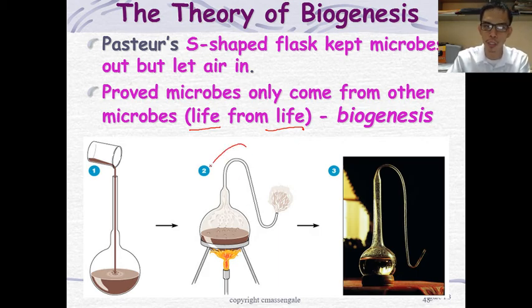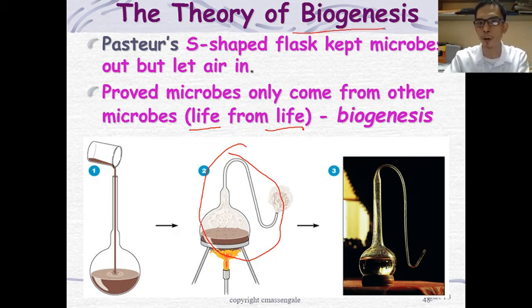Because of this experiment, this is a game changer. After 2,000 years, the abiogenesis assumption was completely turned down, and the idea of biogenesis, that living cells are capable of giving rise to living cells, took over. So this is the biogenesis and abiogenesis theory.